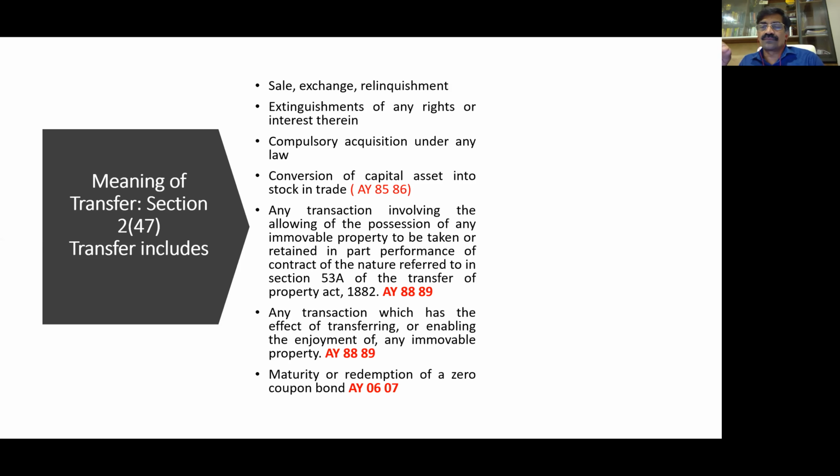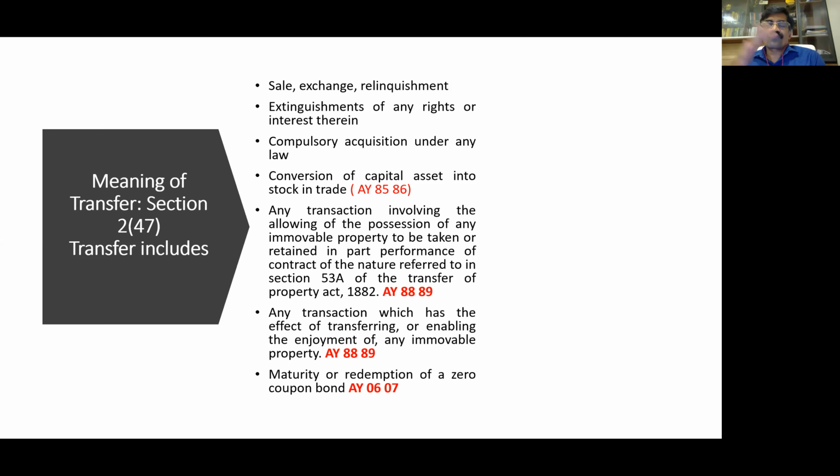That was the issue. Now, after this particular amendment, maturity or redemption of a zero coupon bond, they make it very clear it will be taxed only as a capital gain. But typically, before this amendment, my argument would be I pay 80 rupees, I get 100 rupees. Normally, I may get 100 rupees, at the redemption I may get 130. So the difference of 30 rupees is the interest I get for the payment. Similarly, I pay lesser today to get the amount at par. That should also be interest.